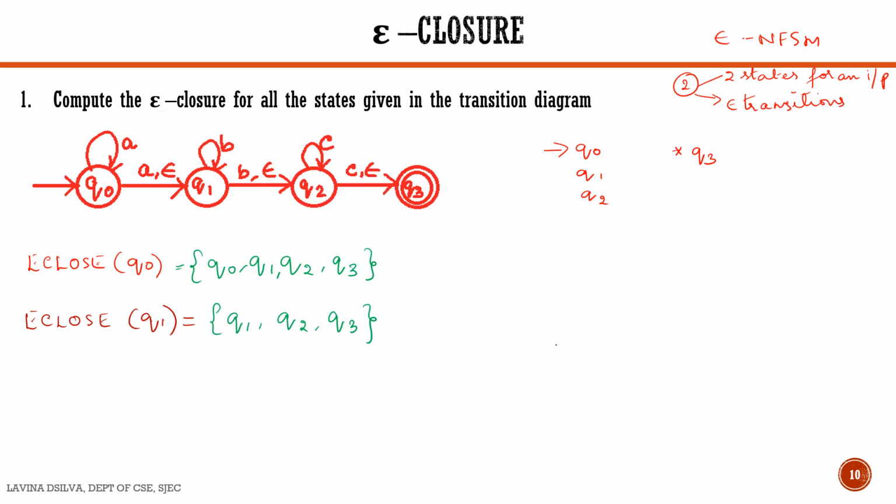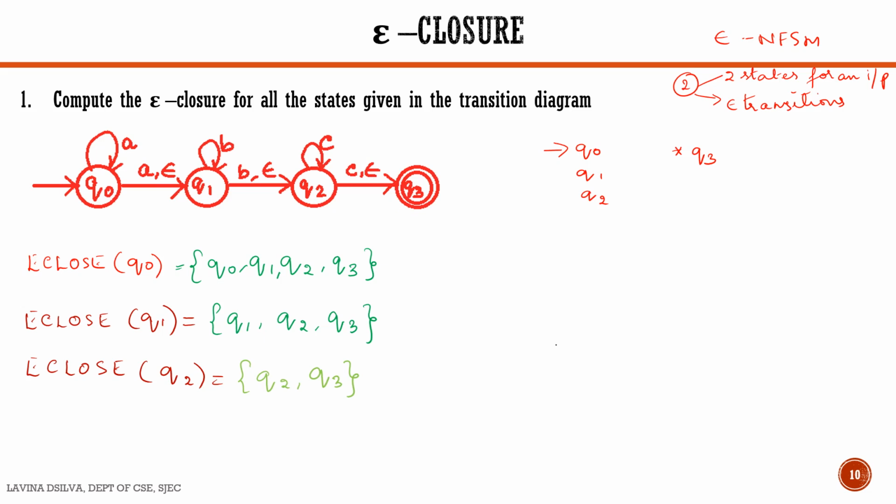Next we consider E close of Q2 state. Which are the states which are reachable? So from Q2 state, we can go to Q3 state on an epsilon transition. Therefore, one is the Q2 state itself, because without any input it will remain in the same state. And next is Q3 state.